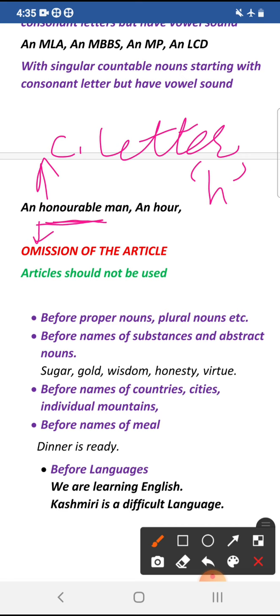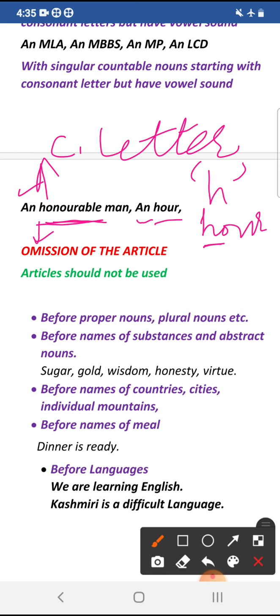It has the vowel sound at the beginning, so we will use the indefinite article an. Next example is hour. Hour begins with the consonant letter H, but it remains silent in the word, so we have to use the article an hour.